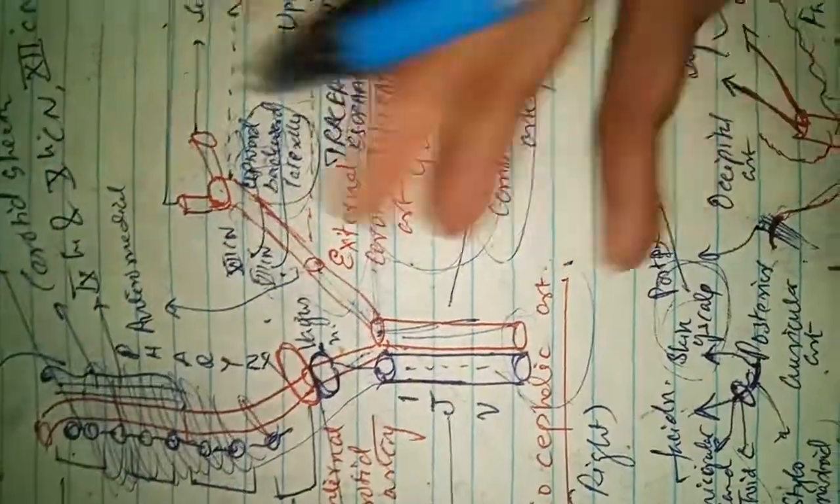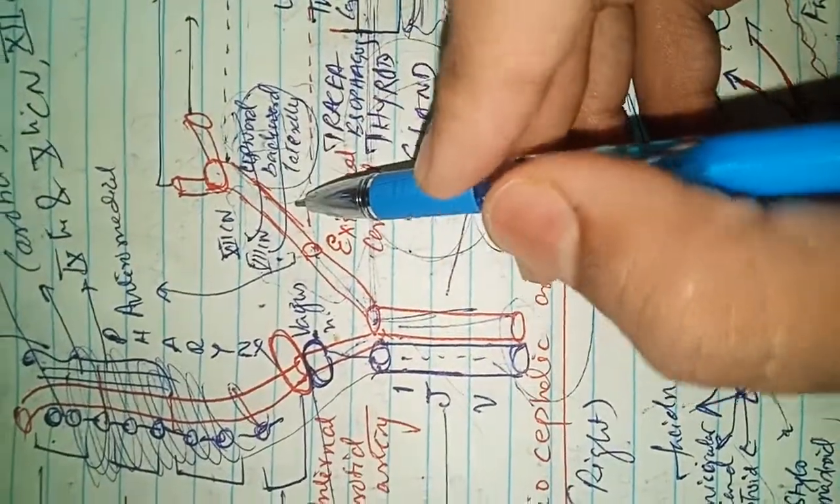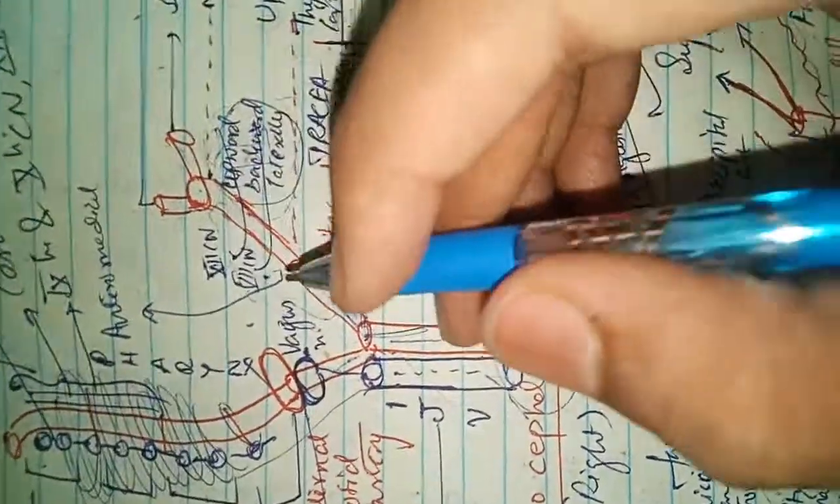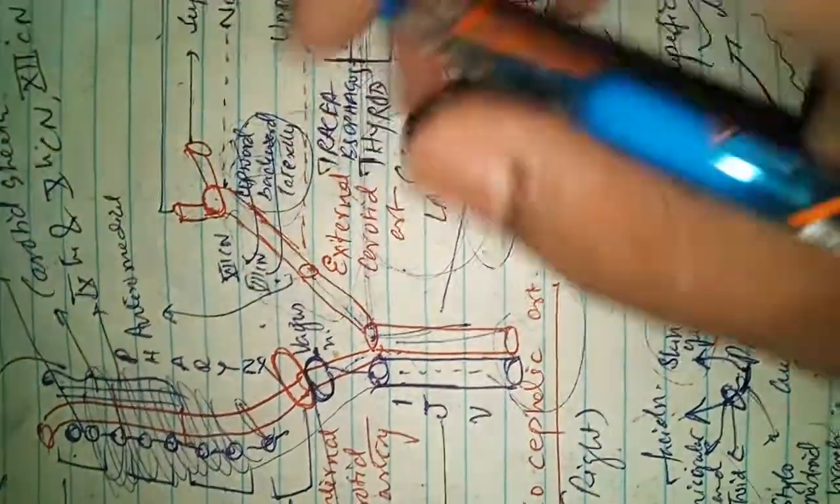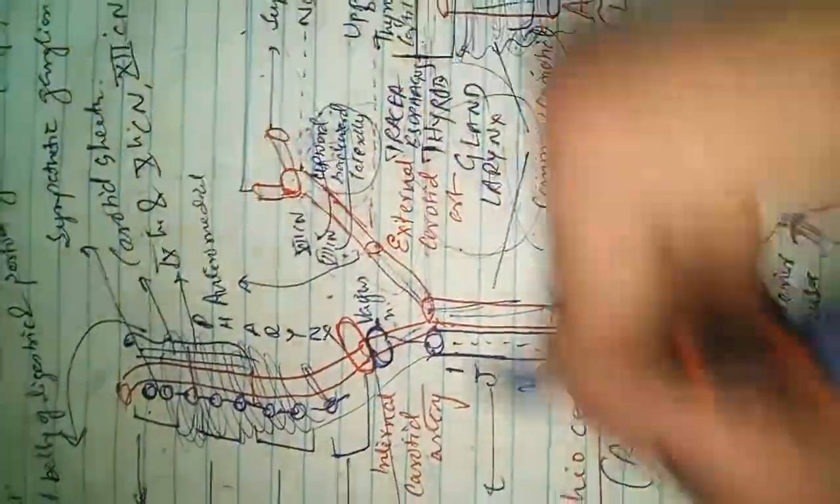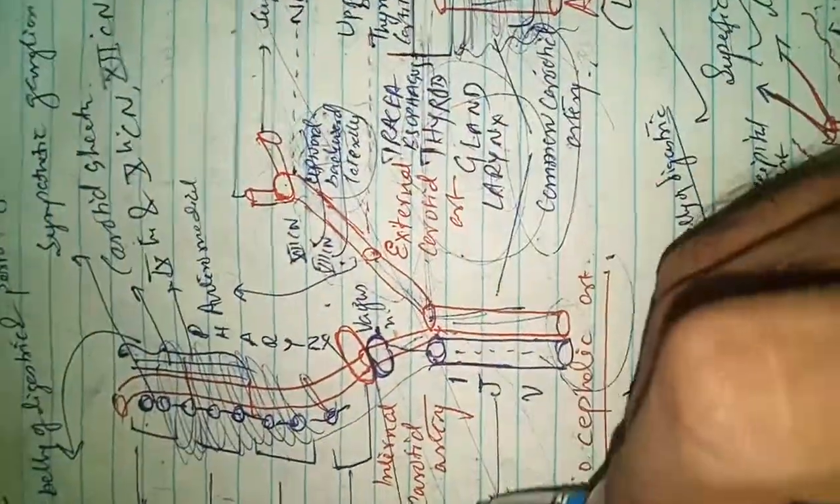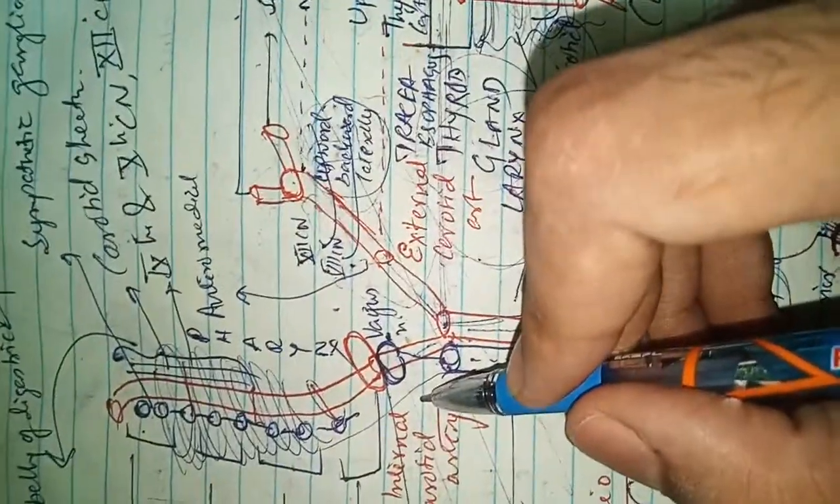Now it is in the carotid triangle. In the carotid triangle, it lies superficially. The external carotid artery lies superficially under the cover of the sternocleidomastoid, because the sternocleidomastoid totally covers this external carotid artery in the carotid triangle.